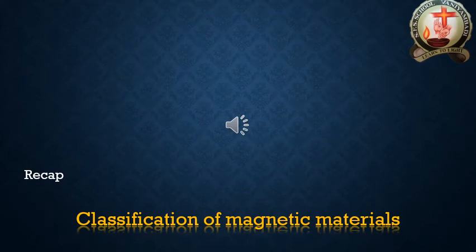Now before starting today's class, I would like to revise our previous class. What was the previous class? Classification of magnetic materials. Based on the behavior of magnetic materials, they are divided into three types. What are those three types? Diamagnetic materials, paramagnetic materials and ferromagnetic materials.